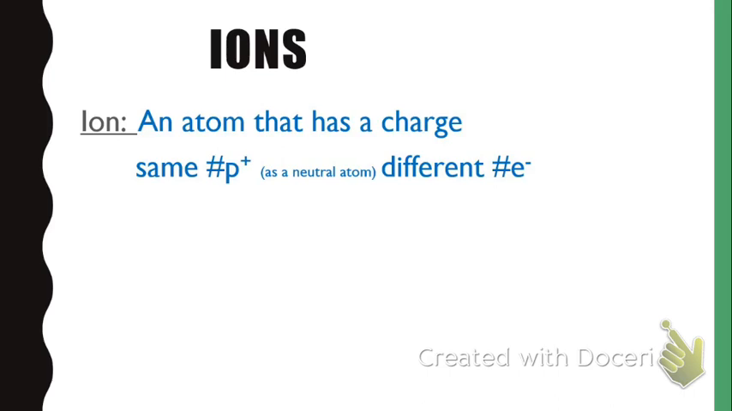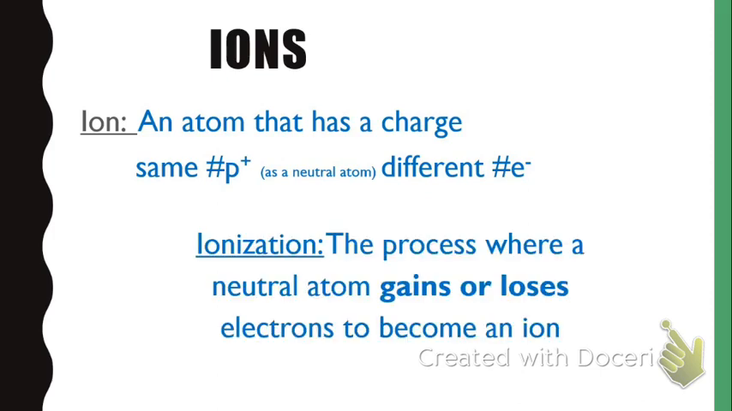So, ions are atoms that have a charge. Just kind of bringing that back from our first podcast. It means that they have the same number of protons as a neutral atom, but they have a different number of electrons. Now, you might want to write this up beside the word ions here, but don't go down into that positive ions space because we need all that space. So ionization is a process where a neutral atom gains or loses electrons to become an ion. It is literally the making of an ion.